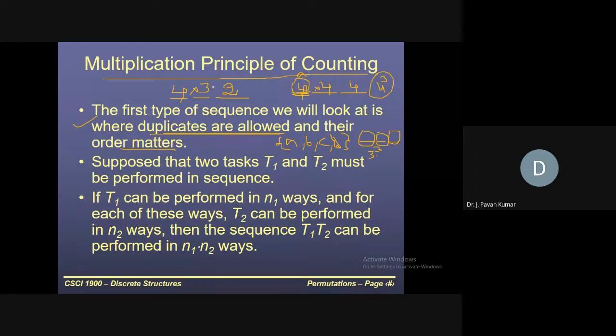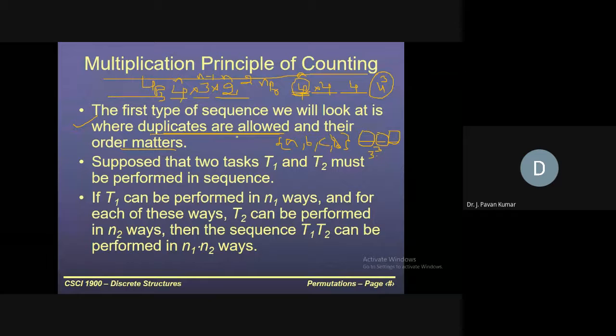So 4 into 3 into 2, this will be the answer. Okay, this we have generalized: with n alternatives, we will have n for the first place, n minus 1 alternatives for the second place, n minus 2 for the third place. This we could generalize as nPr, isn't it? In that case, we'll have 4P3 number of possibilities whenever duplicates are not allowed.